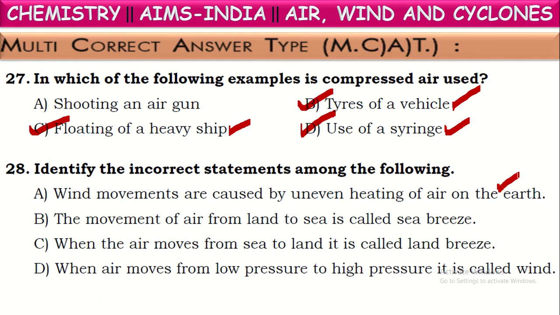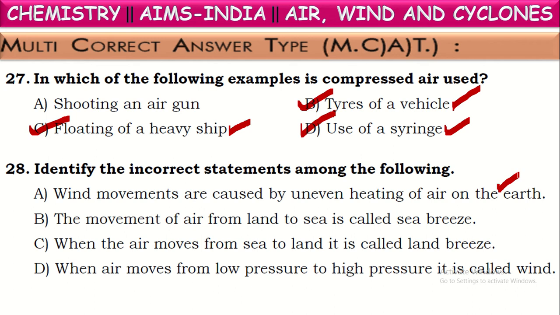At different places, earth is at different temperatures. So the air at different places has different temperature and hence air pressure differences are caused. This causes wind movement. This is a correct statement actually.